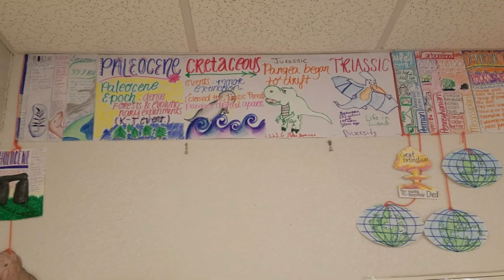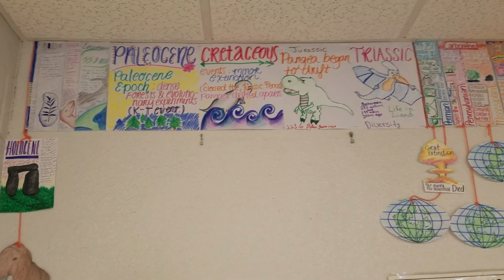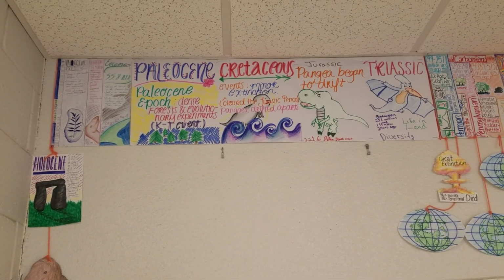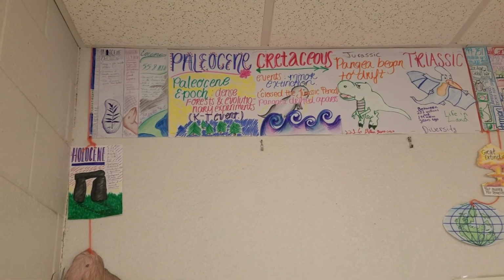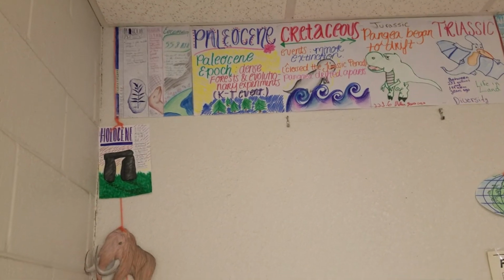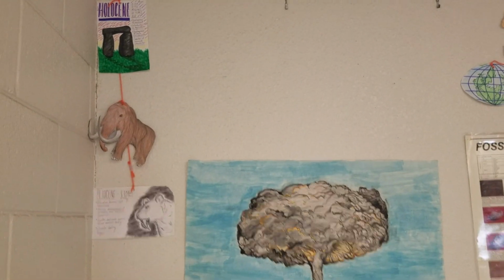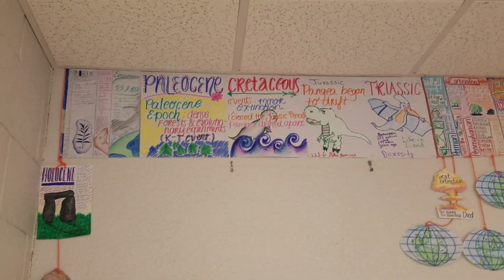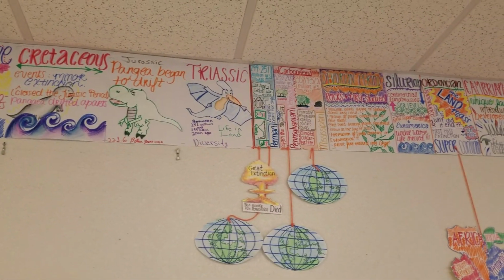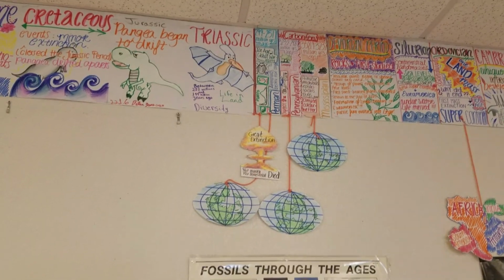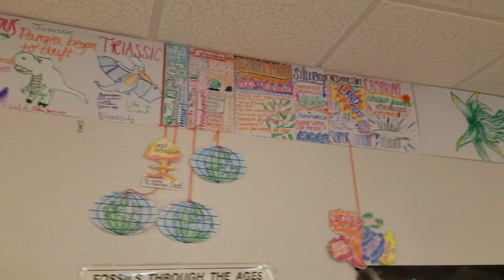Then eventually we get into what we call now the Cenozoic, which is where we are right now. And most of the divisions of geologic time that we know of right now are right here in the Cenozoic, because we know a lot more about these younger rocks than the other periods. And so you can see that we have a lot more information here.